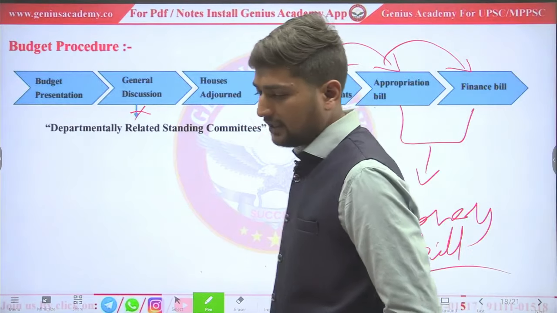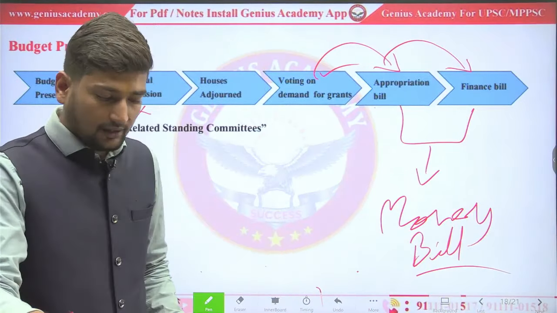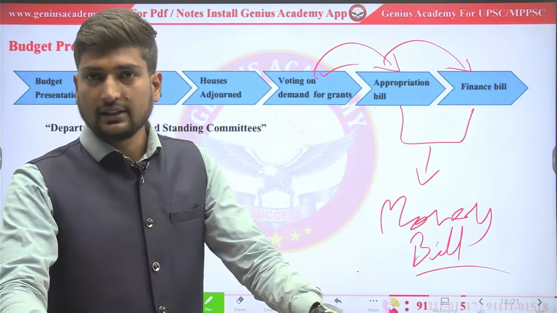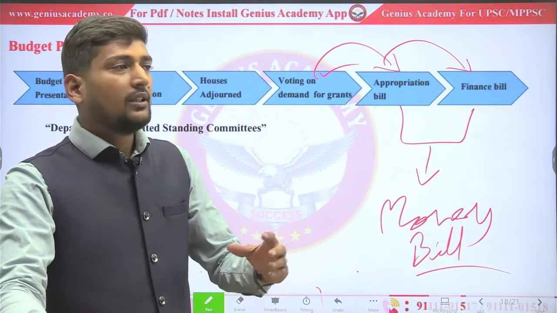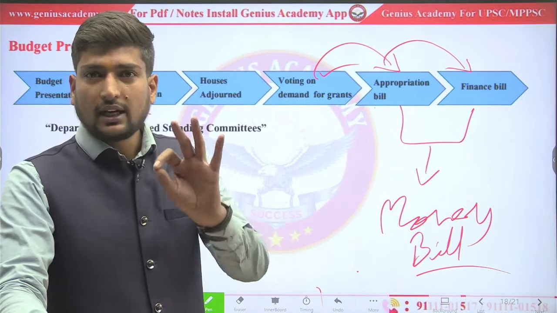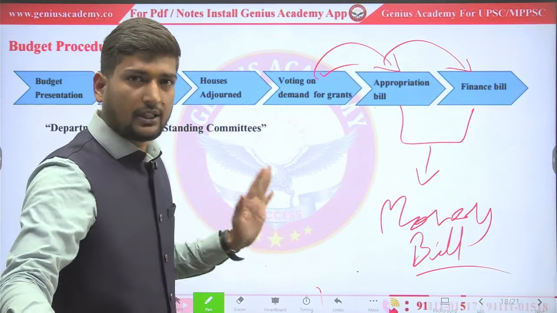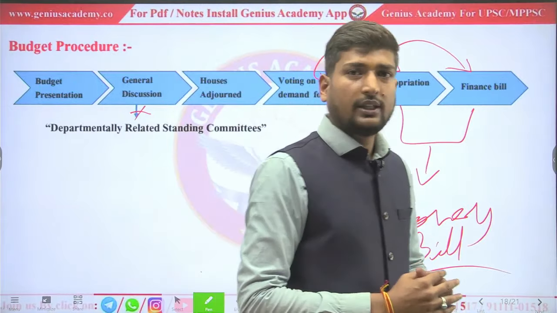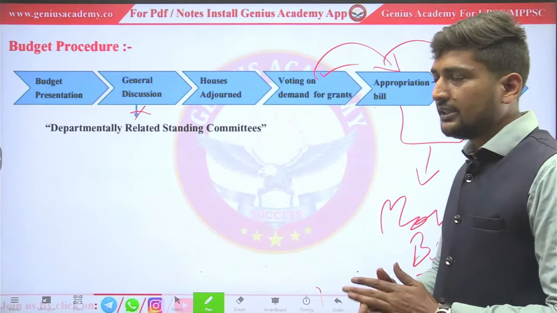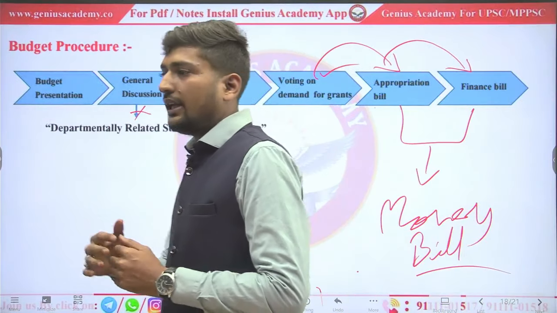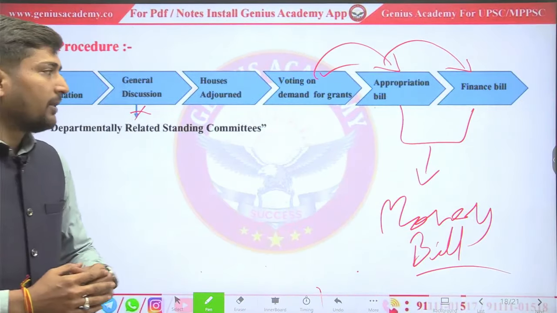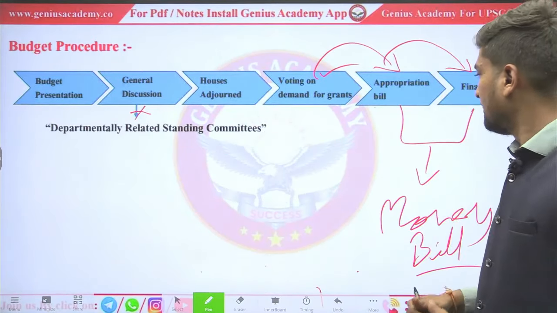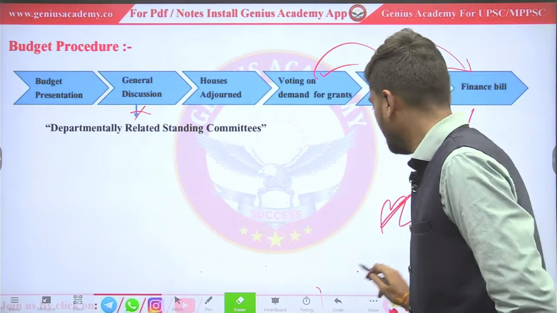And what is a money bill? Money bill is that bill which is not voted in Rajya Sabha. Once Lok Sabha passes the bill, it will go to Rajya Sabha, and Rajya Sabha has 14 days to discuss that particular bill. After 14 days, it will directly be considered as passed. Rajya Sabha can give recommendations to Lok Sabha, and it will depend on Lok Sabha whether to accept those recommendations or not. So there is no major role of Rajya Sabha in that sense.